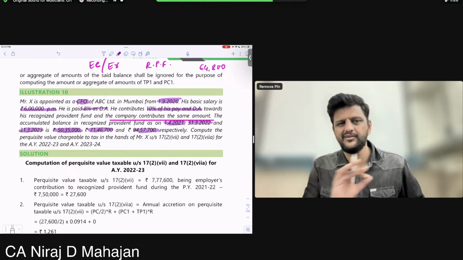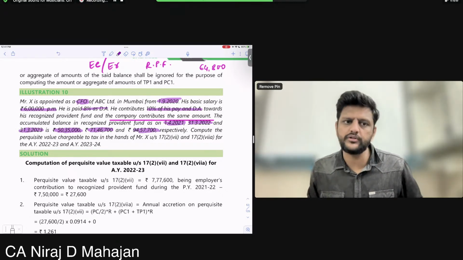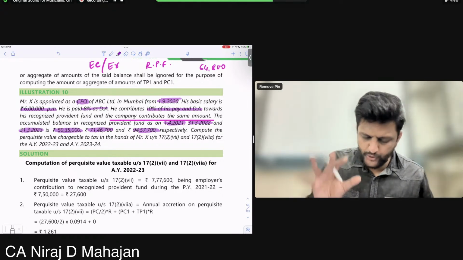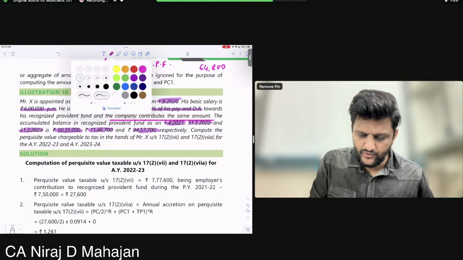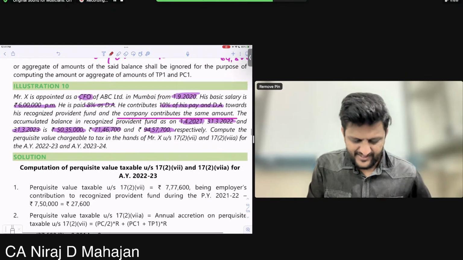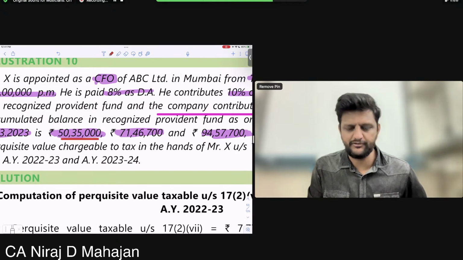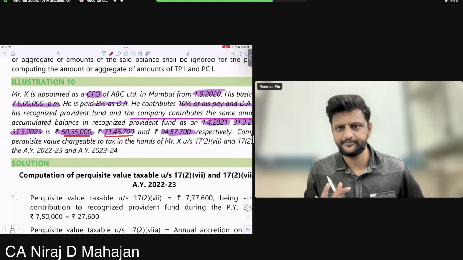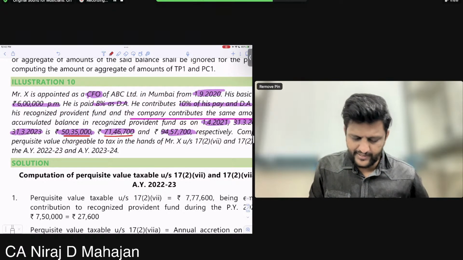Basically, we have opening or closing balances for all the 3 years. This is my opening balance of 1/4/21, and this is 31/3/22.